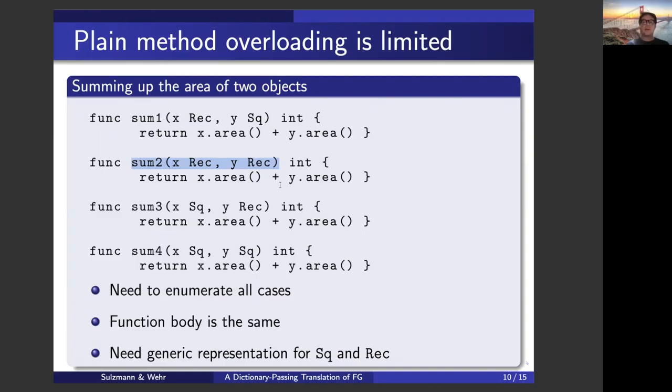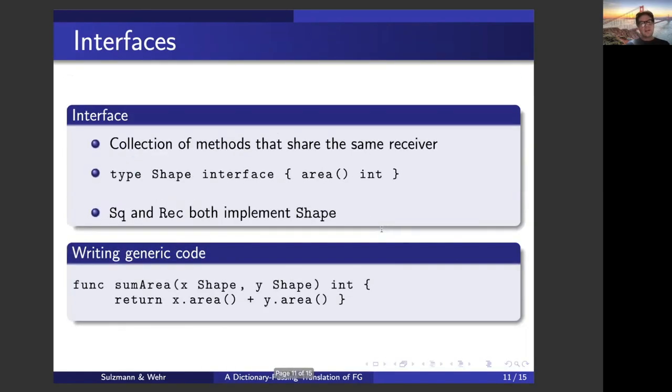So what is really required here is a generic representation for these geometric objects. And this is supported by Go. Go supports interfaces. An interface is a collection of methods that share the same receiver. Remember, the receiver is just another name for the object. And here, in our case, we simply introduce the shape interface that comes with the area method. So the receivers are always implicit here. And as we've seen, square and rectangle both implement the area method. So we say they both implement shape.